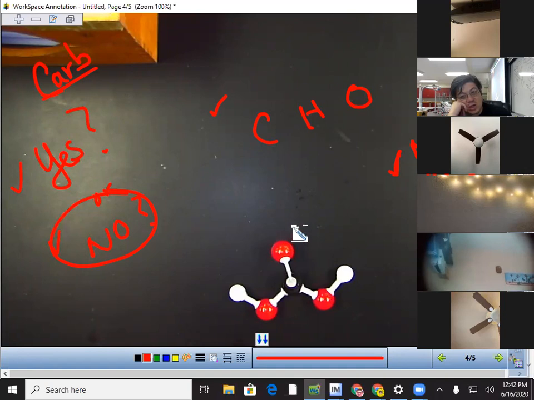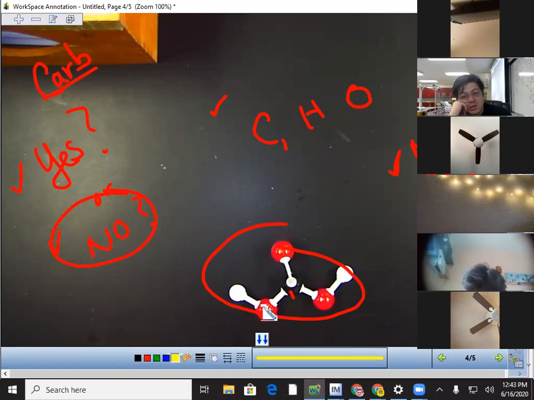Okay, so if this was a carbohydrate, because it has 1 carbon, it should only have how many oxygens? 1. But this one has how many? 3. It has 3, 1, 2, 3, right? And then how many hydrogens does it have? 2. It has 2, so it doesn't fit the ratio. Remember, carbohydrates need to have that 1, 2, 1 ratio. Got it? So make sure you understand that concept.